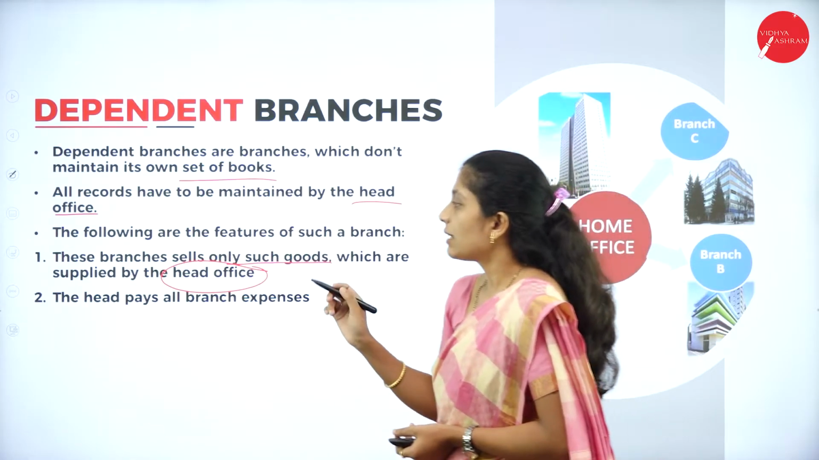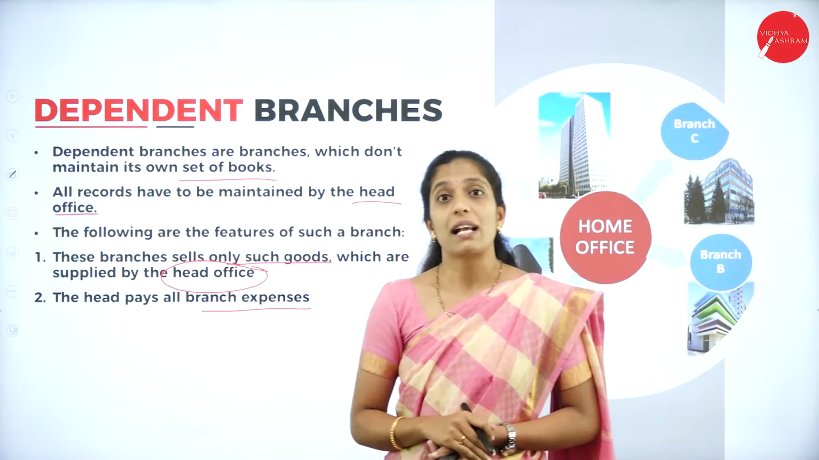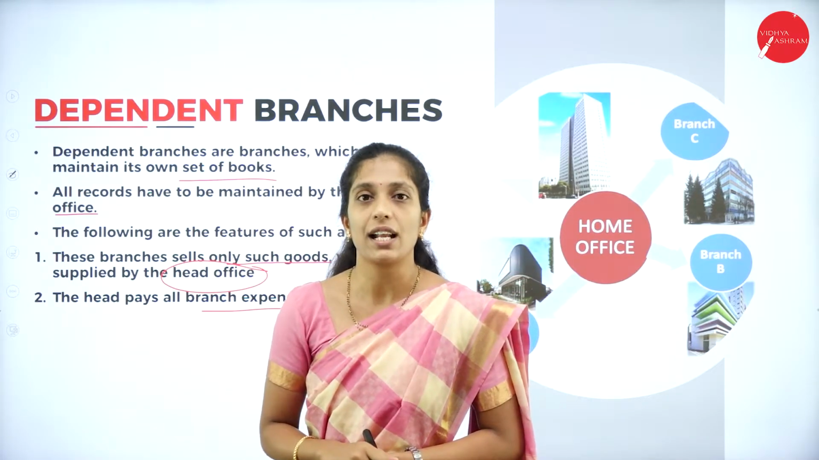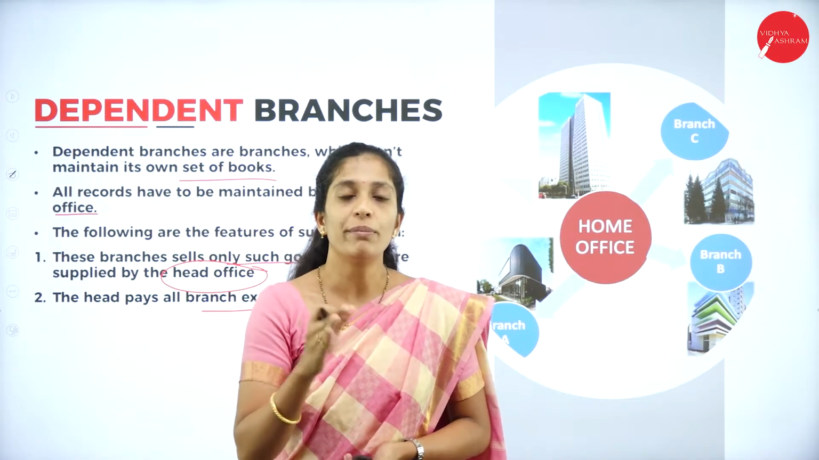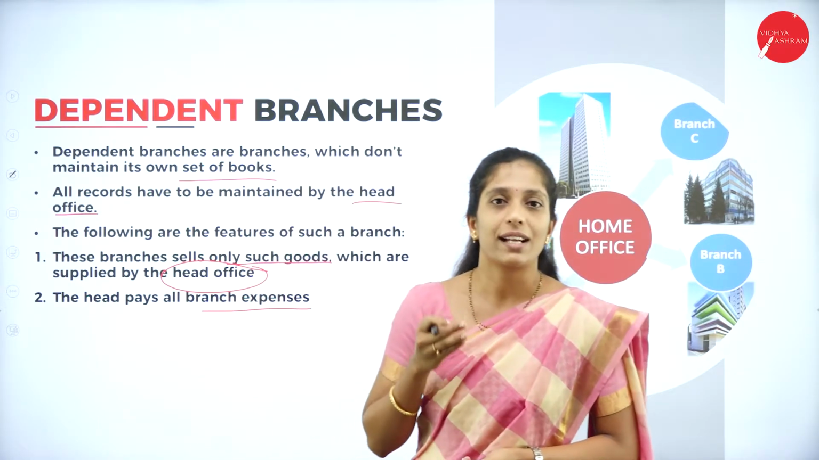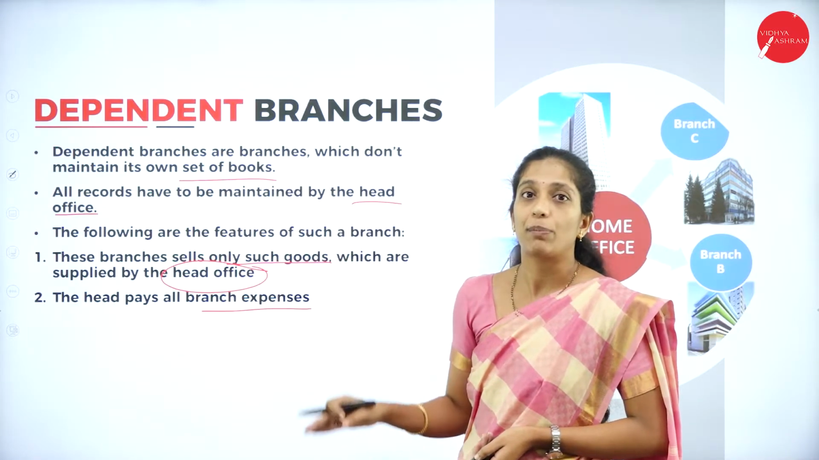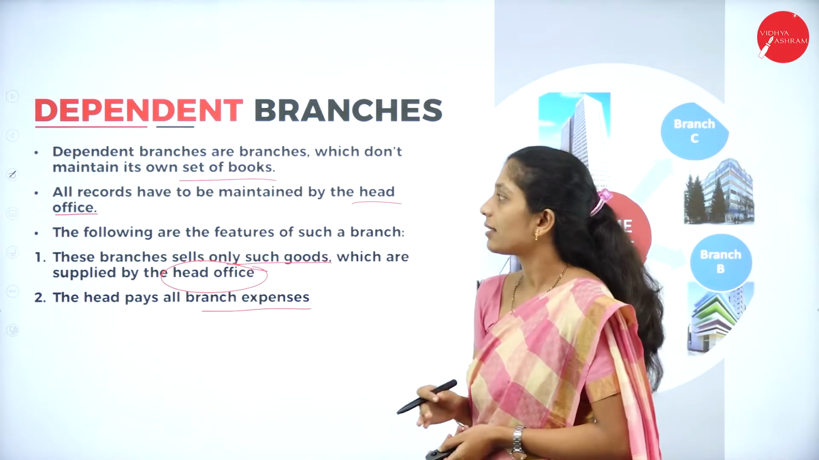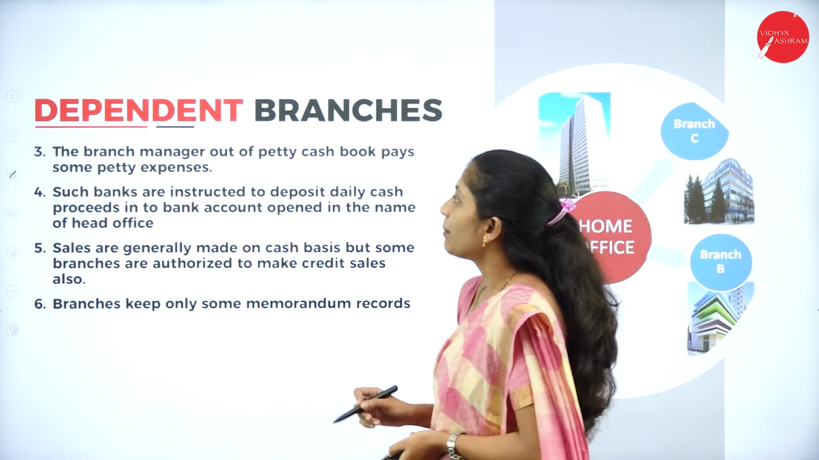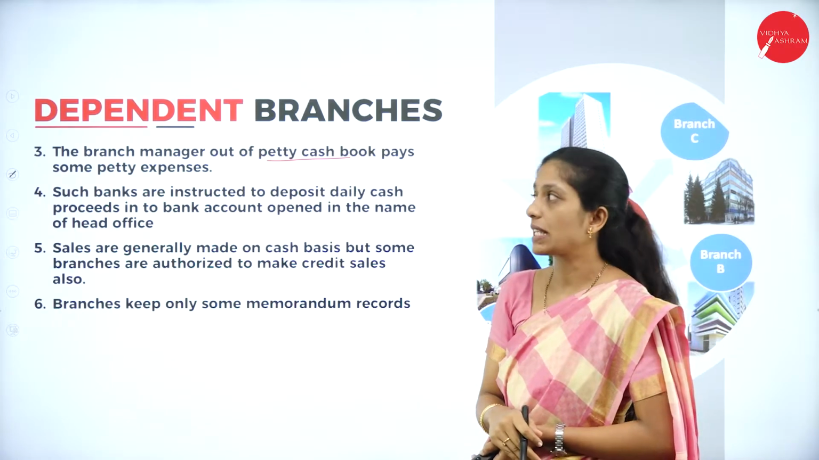The next one is that the head office pays all the branch expenses. Whatever expenses are incurred in the dependent branch will be borne by the head office. The branch will not independently incur these expenses; they have to be given by the head office. Next, the branch manager pays some petty expenses out of petty cash.